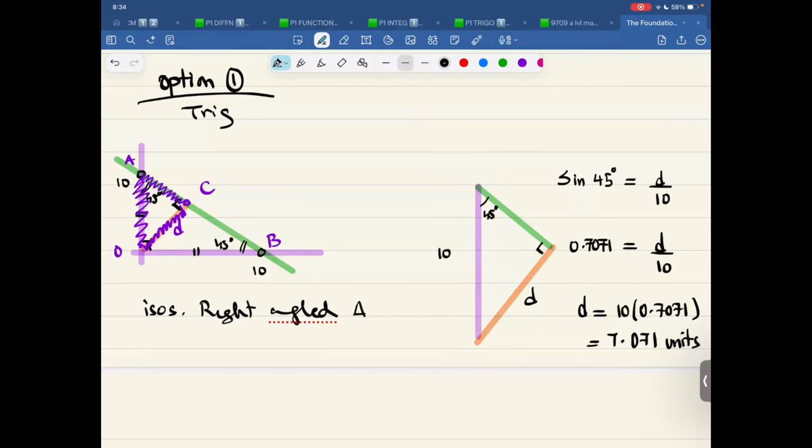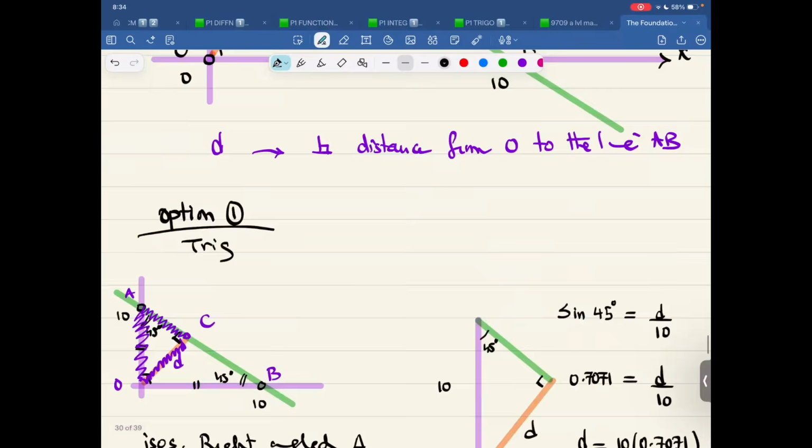8 people for trigonometry, 7 for coordinate geometry, 4 for. So option 1, that thing is done.